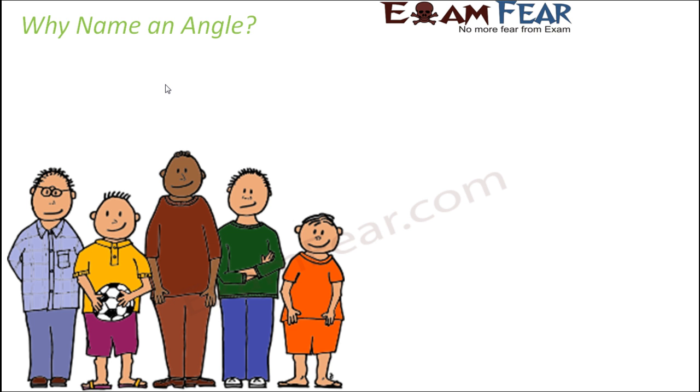Let's say that the teacher is referring about a student to the principal. Maybe the teacher is appreciating a particular student to the principal. So how will the teacher tell which student she is talking about? Will she say something like, that tall, fair and thin student I am talking about? Because there might be many students who are tall, there might be many students who are thin. So that's not an appropriate way of distinguishing a particular student out of 50 or 60 students. So what is a better way?